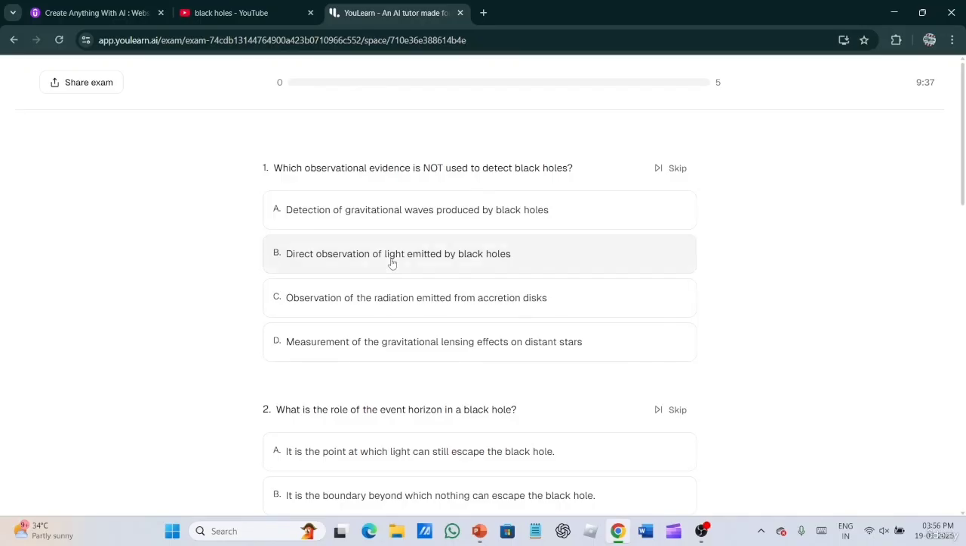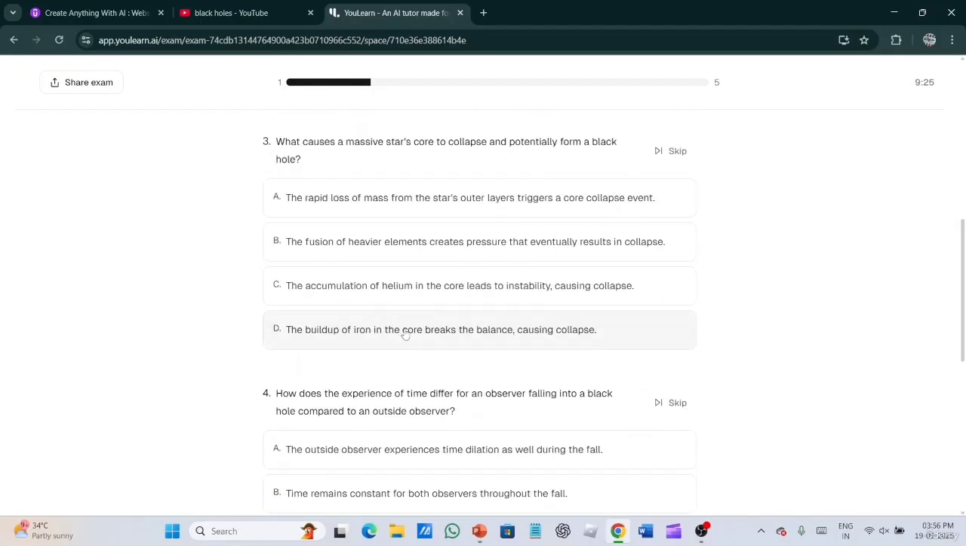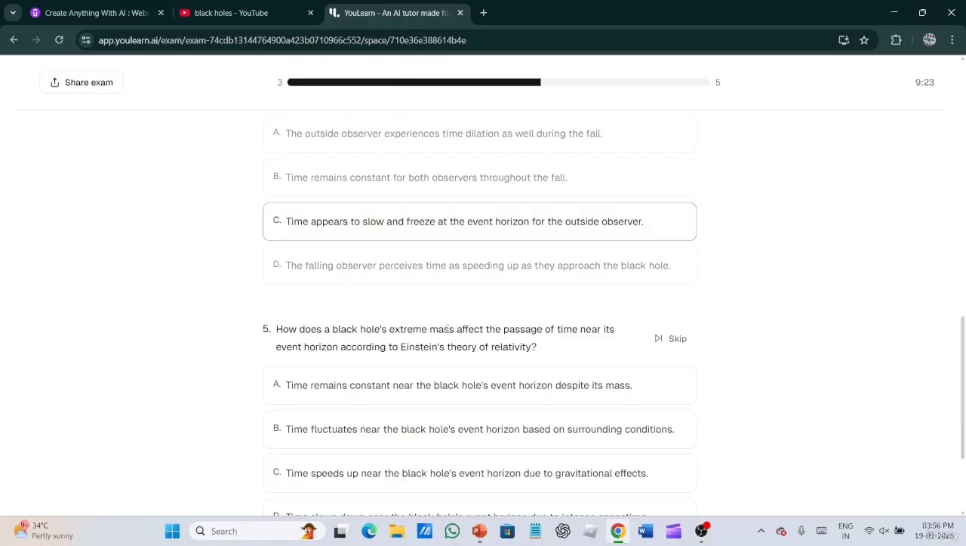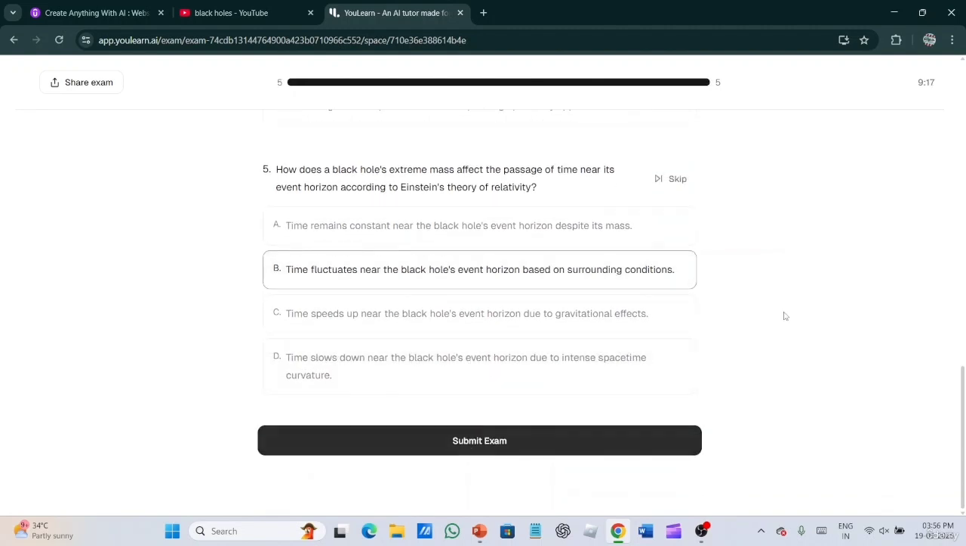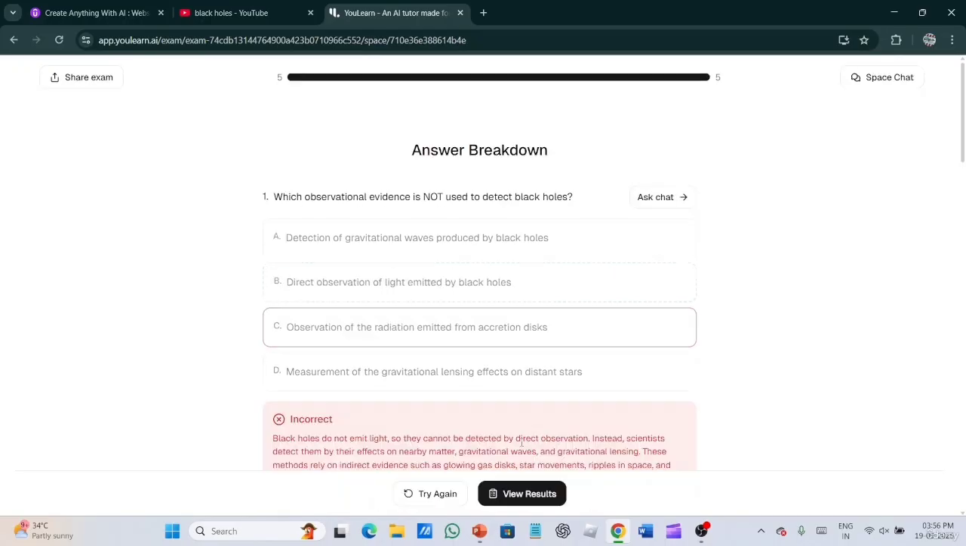So now your exam has been created. Let's start doing it. Which observational evidence is not used to detect any mode direct correction? For completing this exam, let me do it fast. Click any random one. If you don't know, you can click on the skip option also. Now, as 5 questions have been done, we have to submit the exam and it will review the marks.